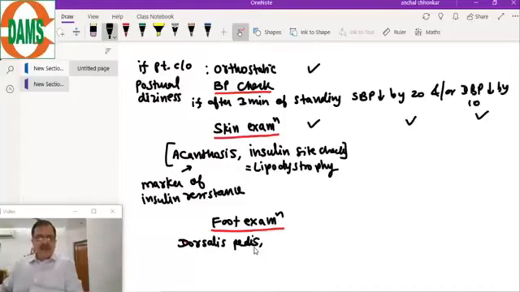We will examine, and in the foot we will do the vibration test for the neuropathy.